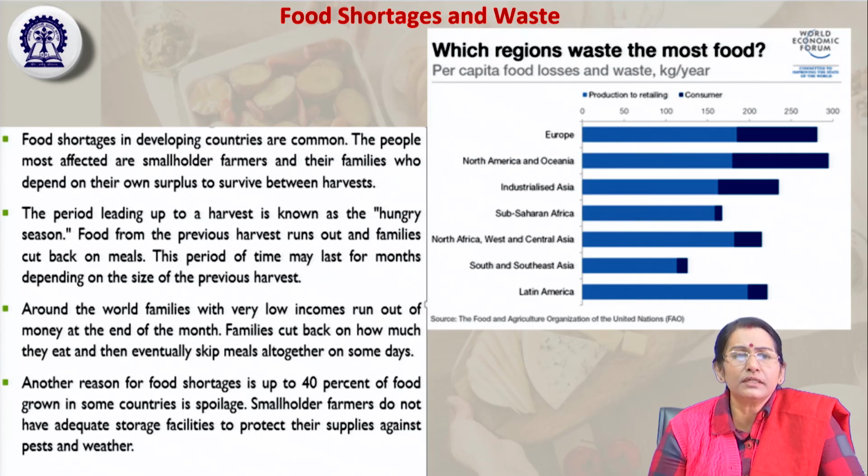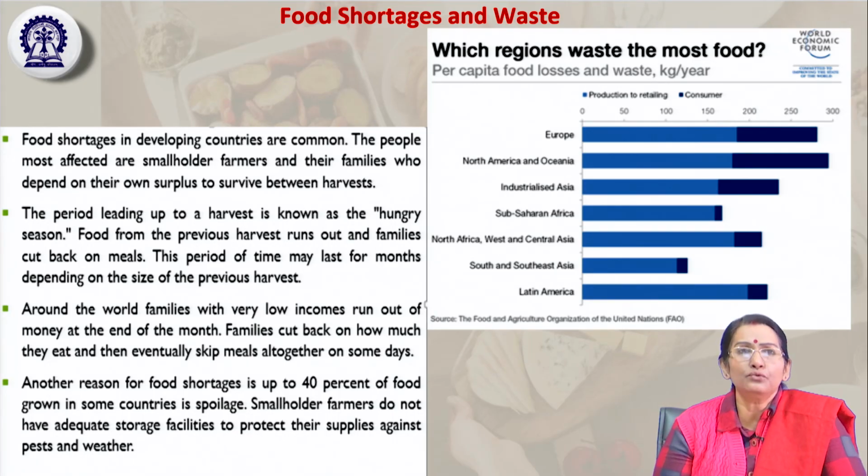They don't have the facilities and resources to store and preserve the food grains. Because of the lack of proper preservation, preservatives and storage, they get wasted.